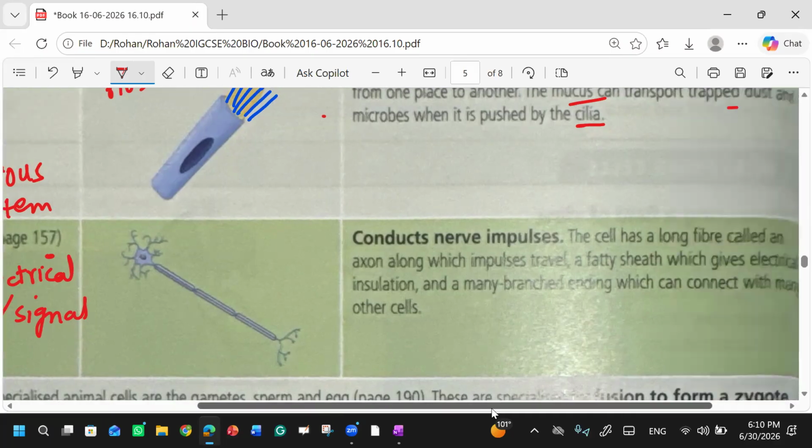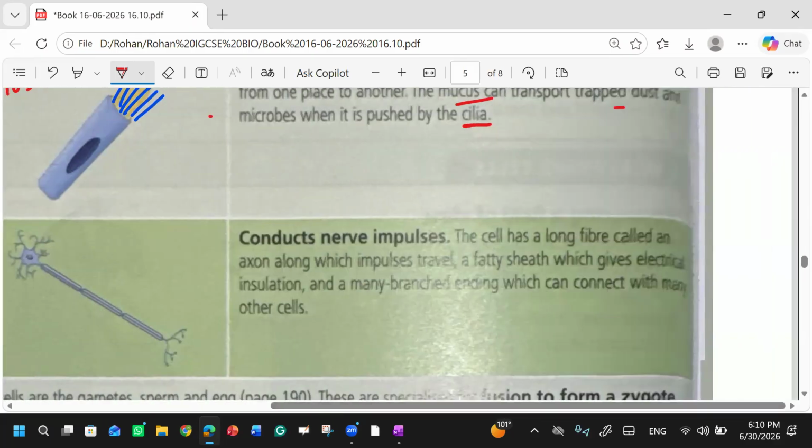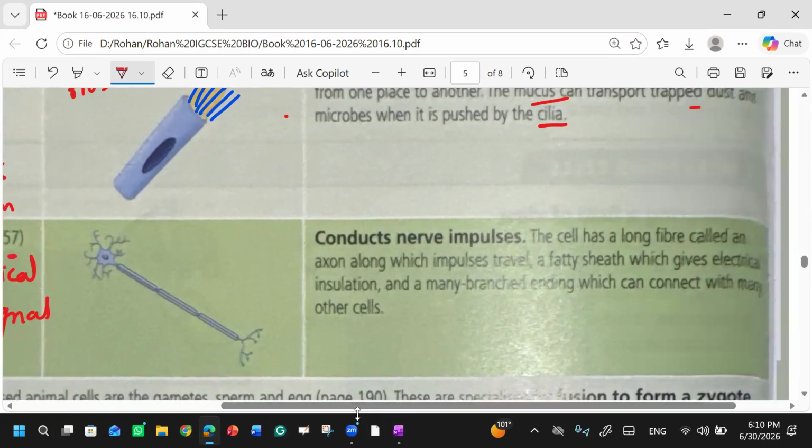What is their function? They conduct nerve impulses. The cell has a long fiber called an axon, along which the impulse travels. This is the axon, and over here there are these points.